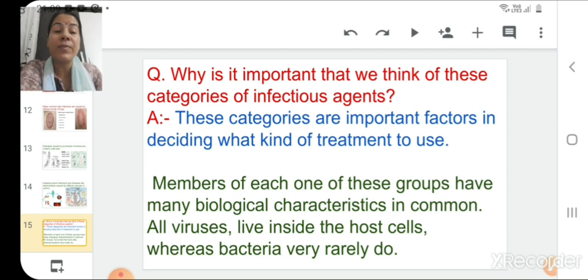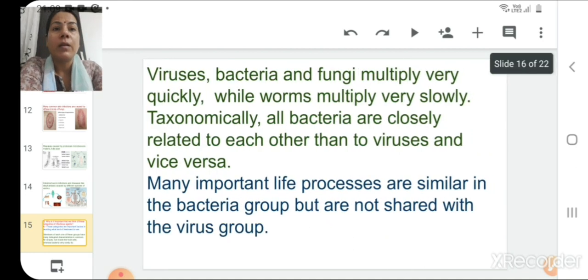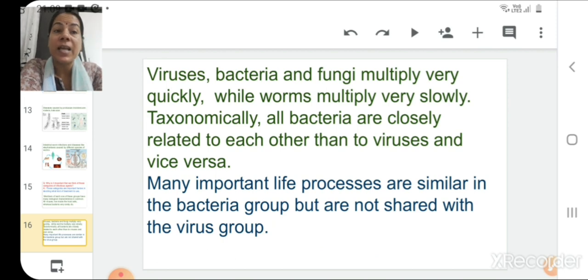Members of each one of these groups have many biological characteristics in common. All viruses live inside the host cells, whereas bacteria very rarely do it. Viruses, bacteria, and fungi multiply very quickly, while worms multiply very slowly. Taxonomically, all bacteria are more closely related to each other than to viruses and vice versa. Many important life processes are similar in the bacteria group, but these life processes are absent in the virus group.